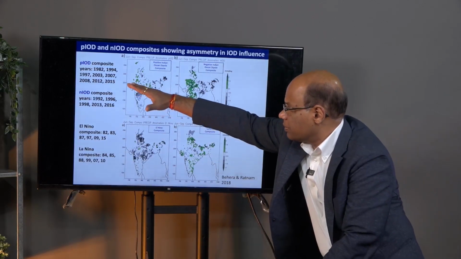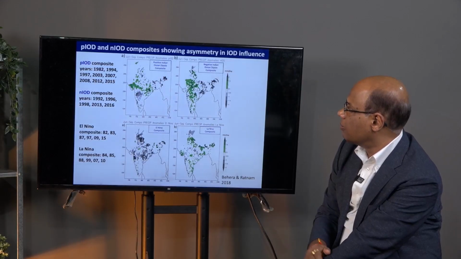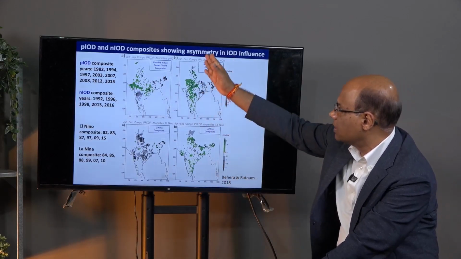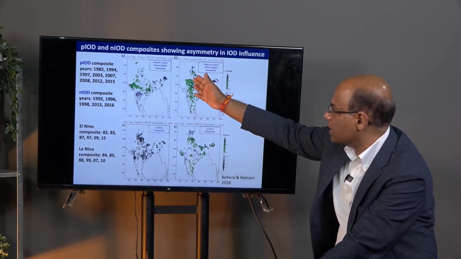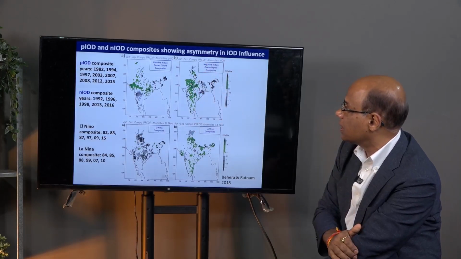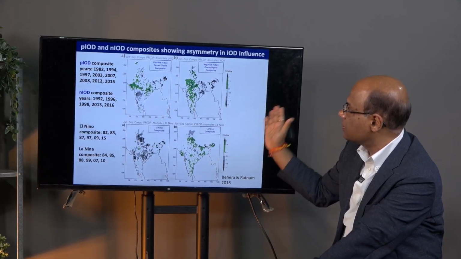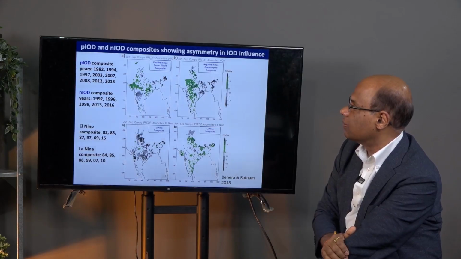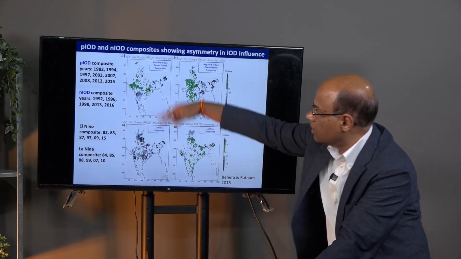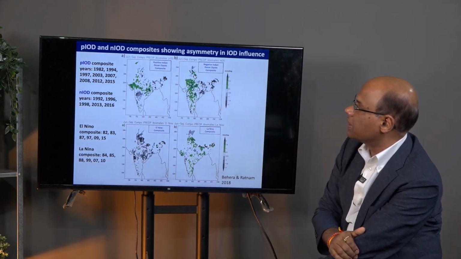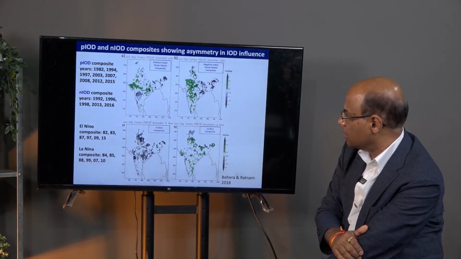For the positive Indian Ocean dipole, we found that the central part of India, the monsoon trough region, gets more rain. But during negative Indian Ocean dipole, we find that the western part, which is usually dry, gets more rain. For example, Rajasthan and the desert region of India gets more rain during negative Indian Ocean dipole, and that happens because of the east-west circulation that develops during negative Indian Ocean dipole, and the north-south kind of circulation develops during the positive Indian Ocean dipole, give rise to more rain in the central Indian region.